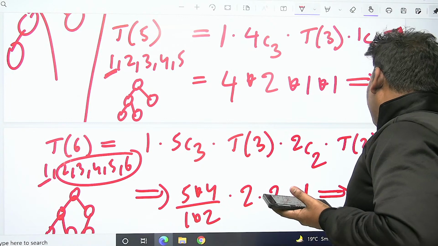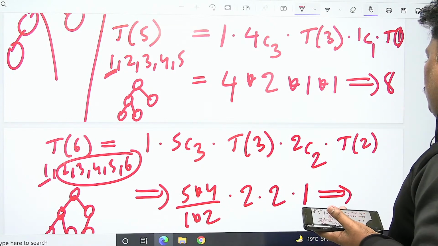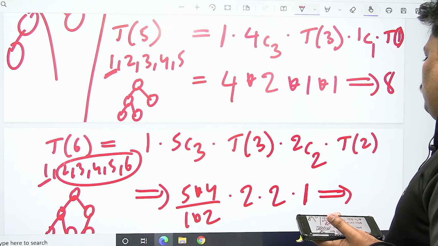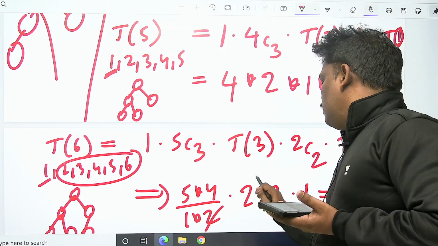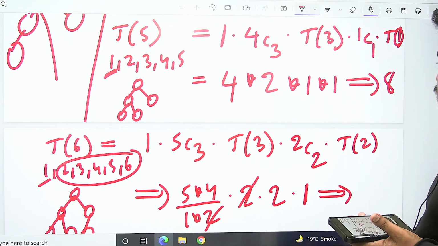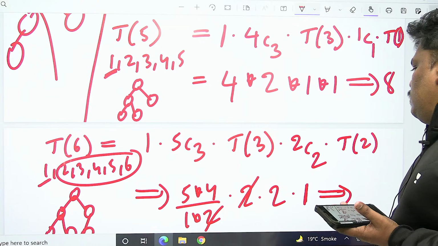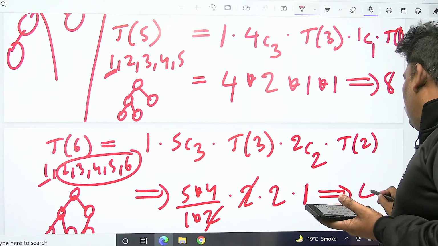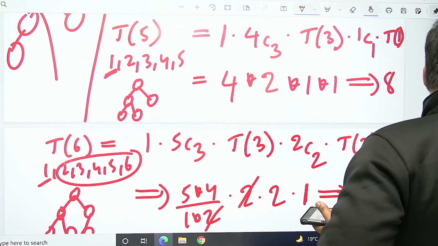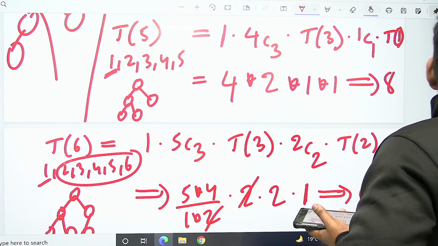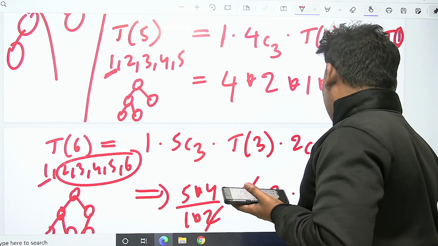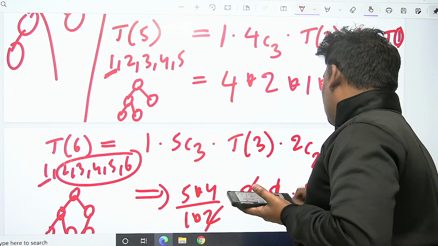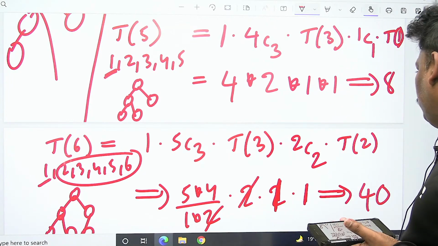Verify properly. Sorry for this, 2C2 is 1.